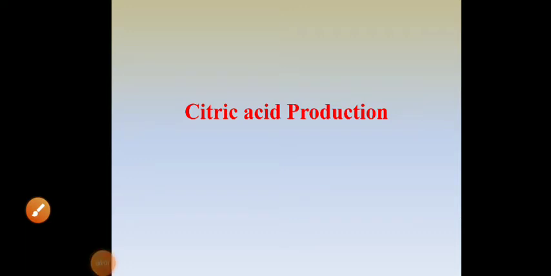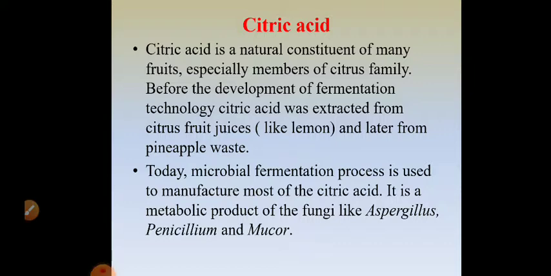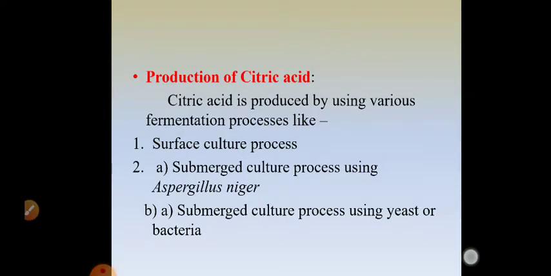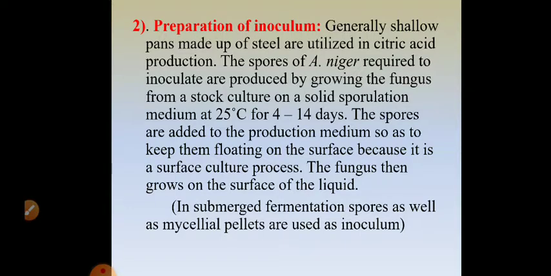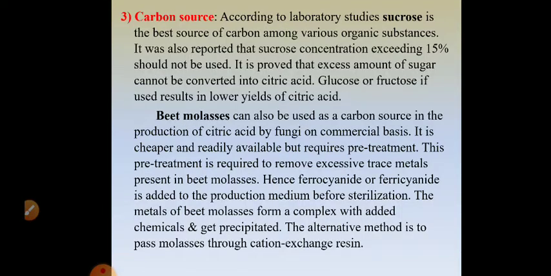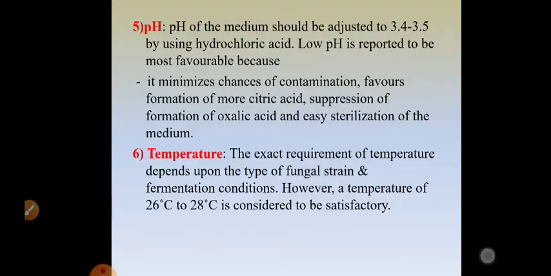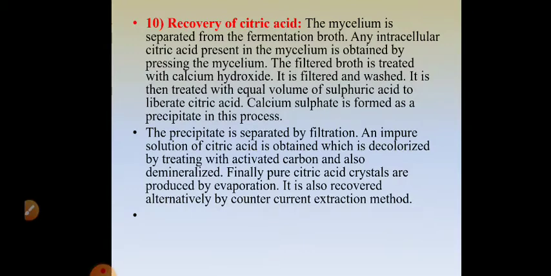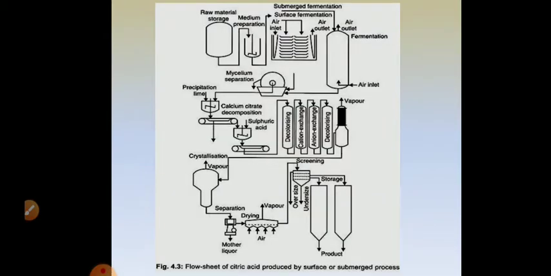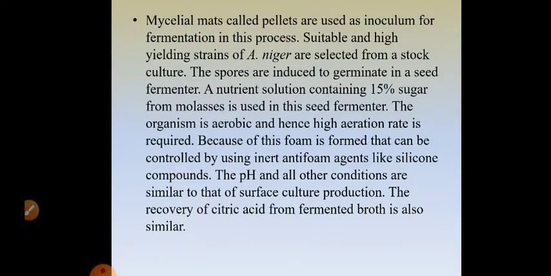Good afternoon, dear students. In the last presentation, we studied citric acid production and how citric acid can be produced by the surface culture method, and that too using Aspergillus niger. How the inoculum is prepared, how the medium is prepared, how it is produced by the surface culture method, and how citric acid is recovered from the fermented broth, we all discussed. In brief, we also studied the submerged culture process for production of citric acid.